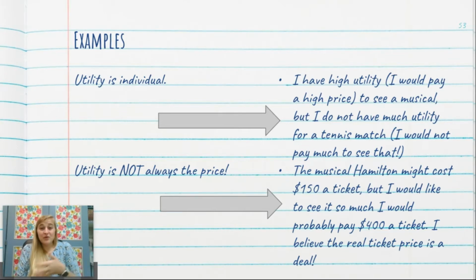Okay. I believe the real ticket price is $150. I'm like, heck yeah, $150. I'll go see Hamilton for $150. Whereas you maybe don't like musicals and they set that price at $150 and you're like, what? That is so expensive. I would not go see Hamilton for $150, maybe like $50. Okay. So utility is not the price. It's how much I would pay to do something.